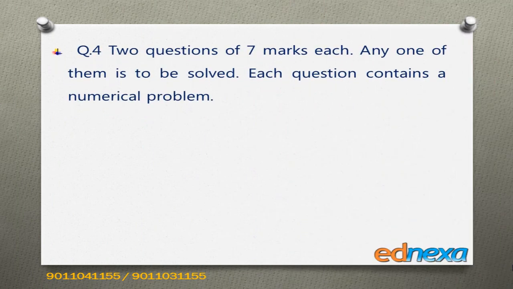Then question number 4: two questions will be there, and there will be an option. Either you are supposed to solve part 1 or part 2, and in each part there can be sub-questions, like deriving a formula. It may be for 5 marks, and 1 numerical will be there on that derived formula, which will be for 2 marks.